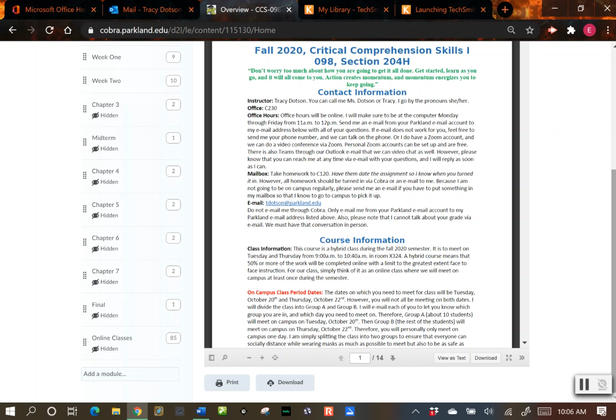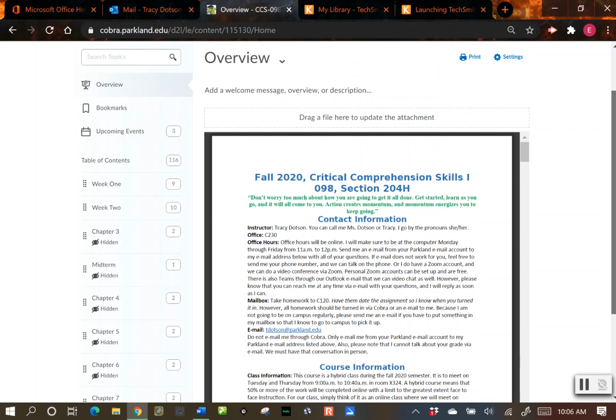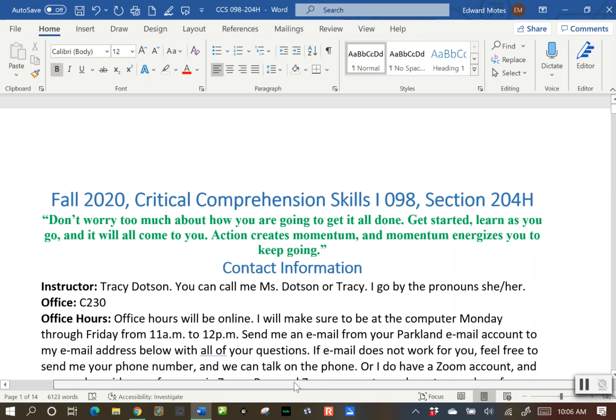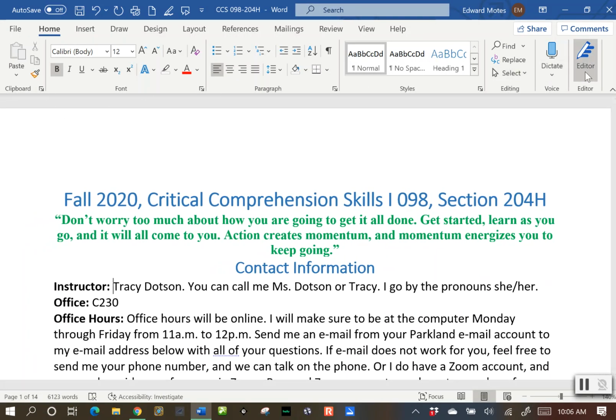Any Word document or PowerPoint that I put up on COBRA, you can always scroll to the bottom of it and you can download it to your computer. When you download it, it will actually pop up with a yellow bar, and then there'll be a button that says Enable Editing. You want to click Enable Editing, and then you can actually type on that document.